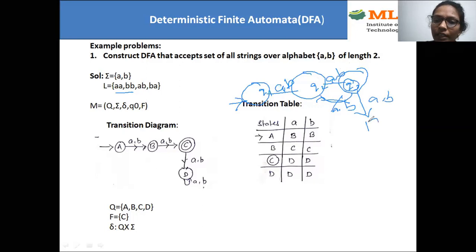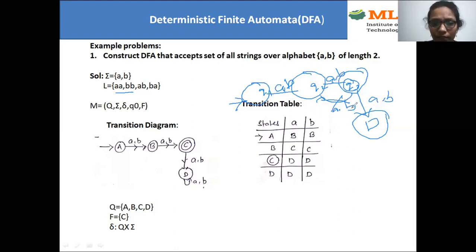In that case, what I need to do is just move this A, B to the dead state. The dead state has only incoming and no outgoing. That means if you're moving to the dead state, that is a rejected string. From there, you cannot move anywhere, right? In the worst case, if you don't need any input, then you can move that input to the dead state.